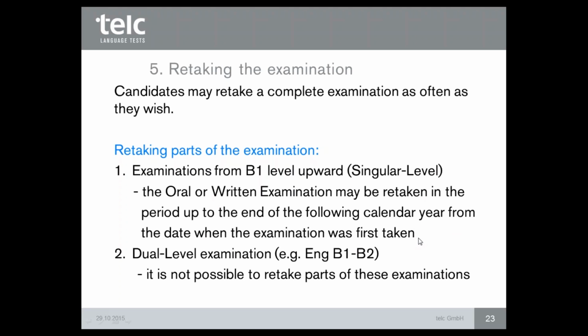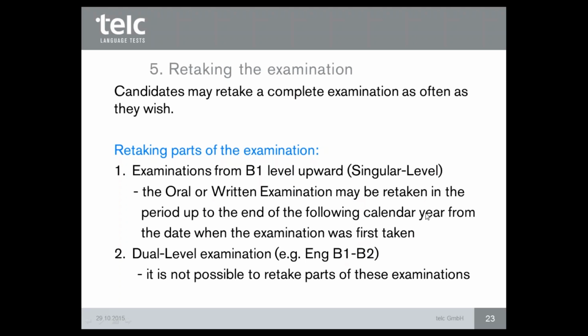So, for example, if today you have an exam and a candidate does not pass the oral part of the exam, he or she has the possibility to retake this oral part until the end of the following calendar year, 2016. What about dual level examinations, for example English B1, B2?